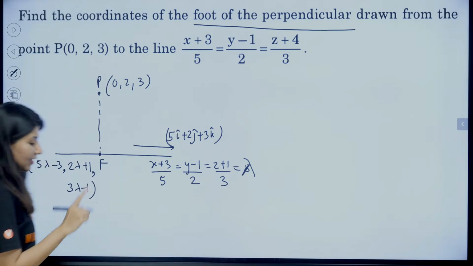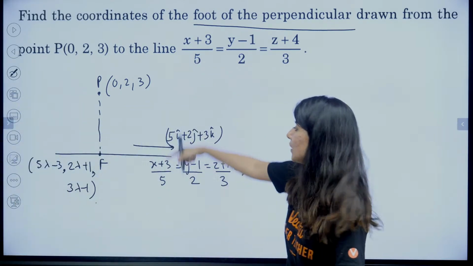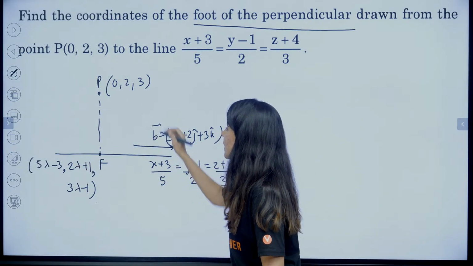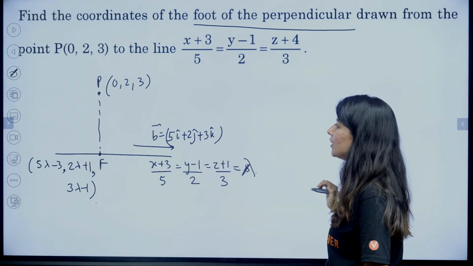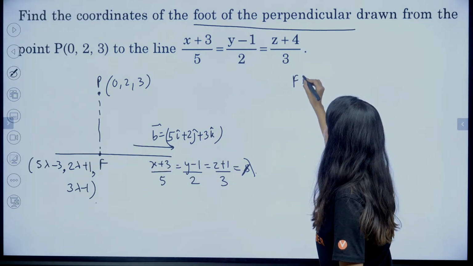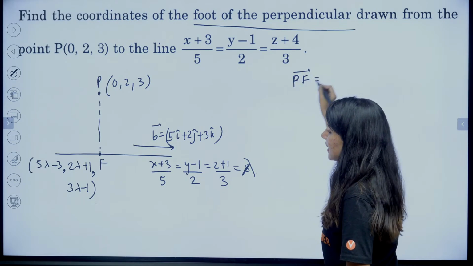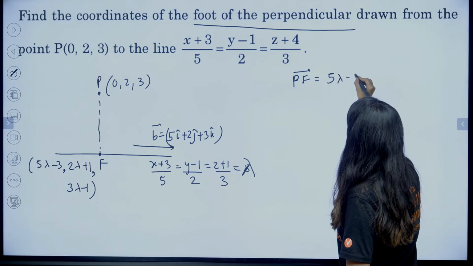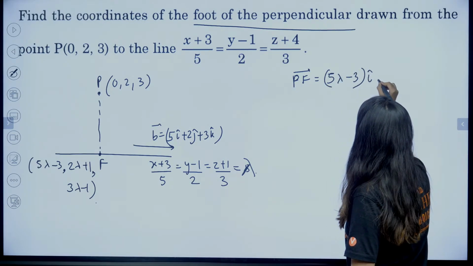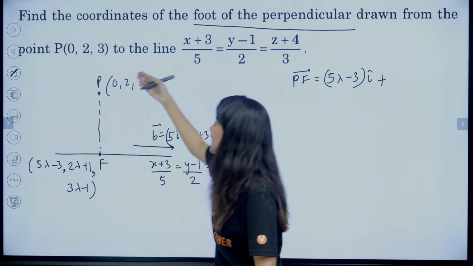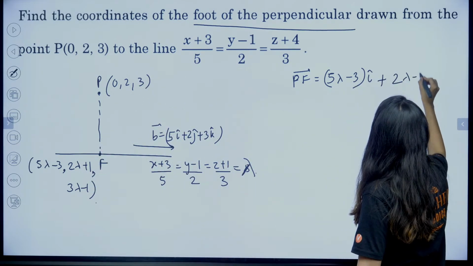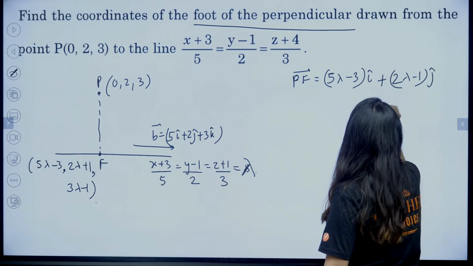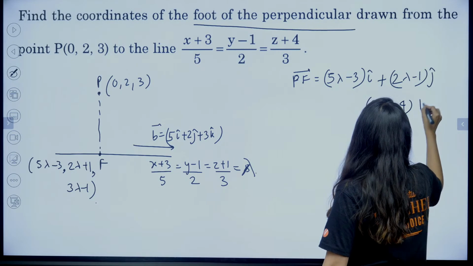Right? So we know that these two lines are perpendicular, PF and the B vector. Let us call it the B vector. PF and B vector are perpendicular to each other. So can I form the PF vector? Can someone tell me? 5 lambda minus 3 minus 0, so 5 lambda minus 3 i cap, plus 2 lambda plus 1 minus 2, so this is 2 lambda minus 1 j cap. And then 3 lambda minus 1 minus 3, so 3 lambda minus 4 k cap.